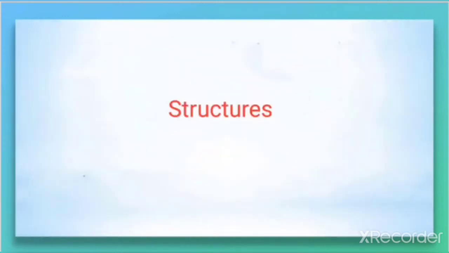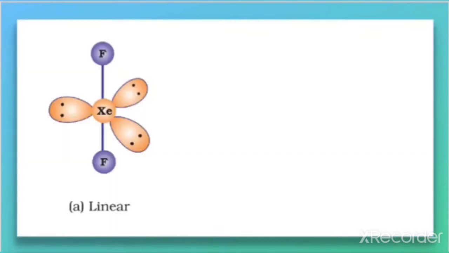Next, structures. That is a very important point here, the structures of these compounds. First, let us discuss the structure of XeF2. The structure is linear. Now how does it come out linear? It is better to use this method. We have already discussed that Xe is the central atom and it has 8 valence shell electrons because it is in group 18.